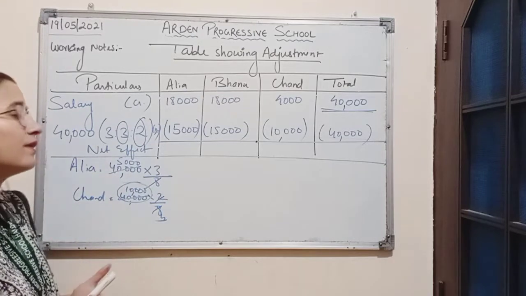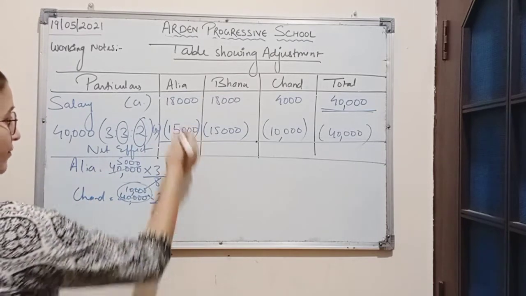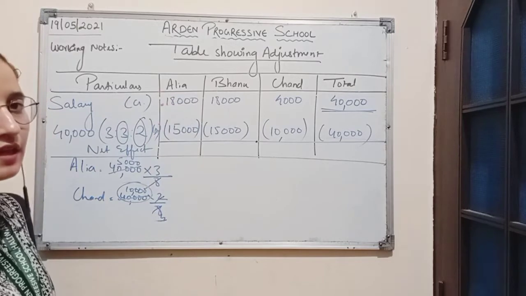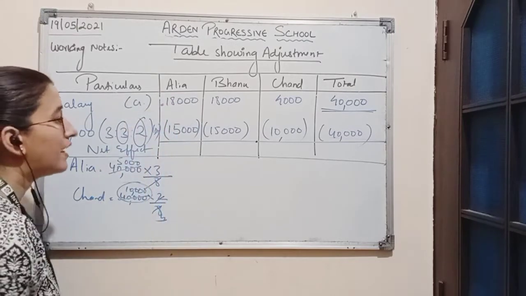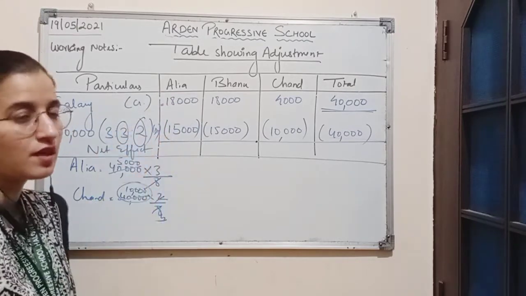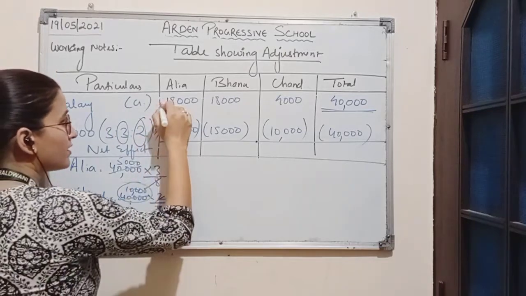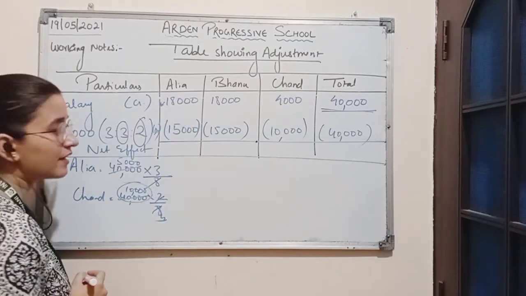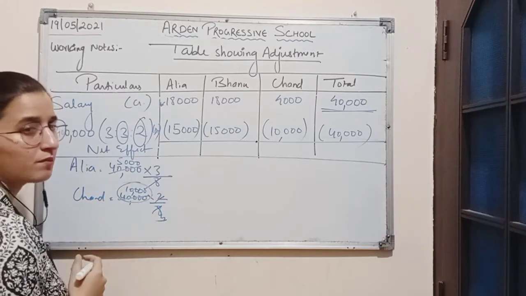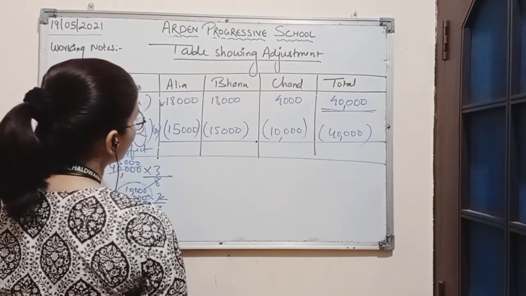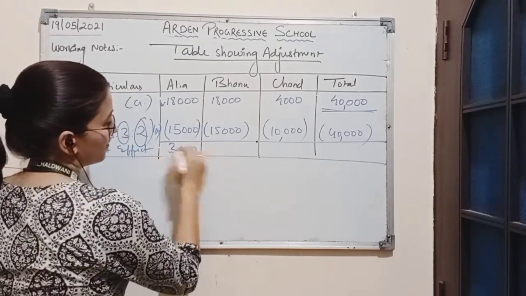Net effect can also be written as difference. Now here Alia has been credited with the amount 18,000 and debited with the amount 15,000. So here we know the positive value is greater than the negative value, so the answer will also be positive. Amount will be 3,000.